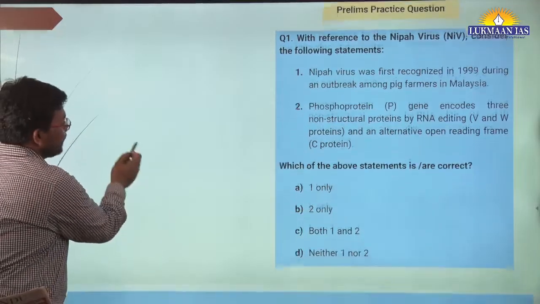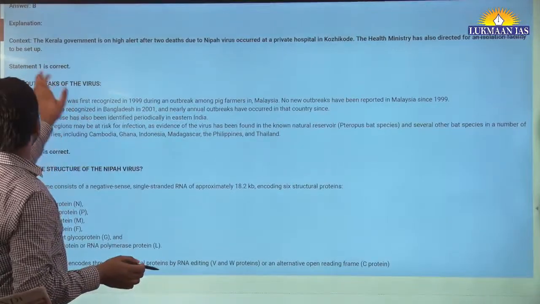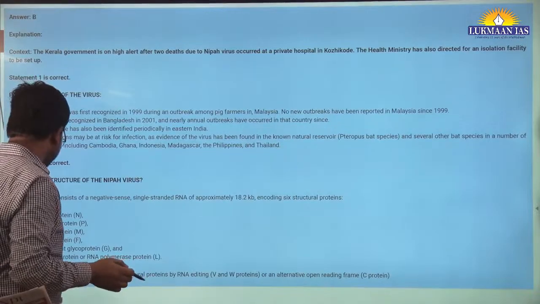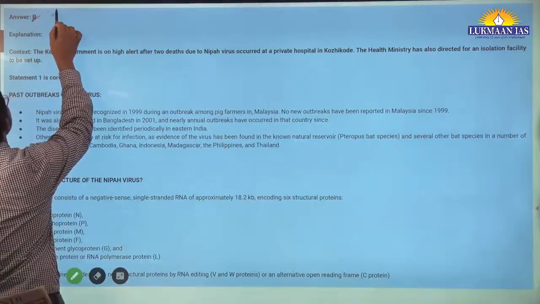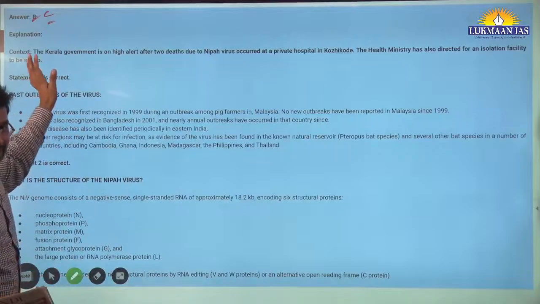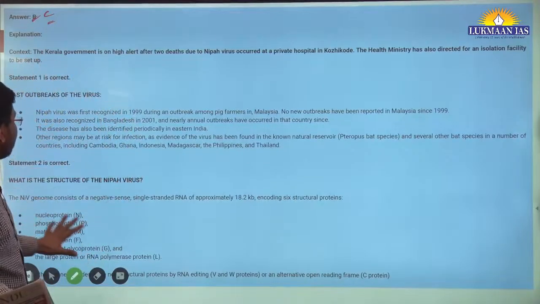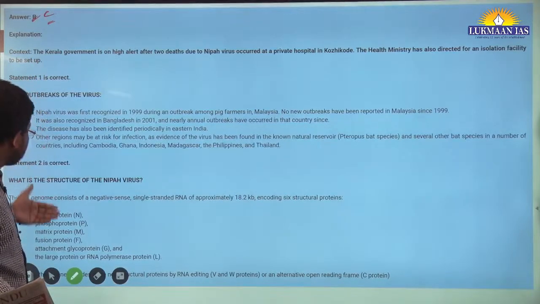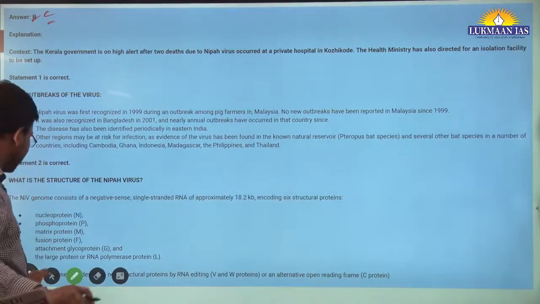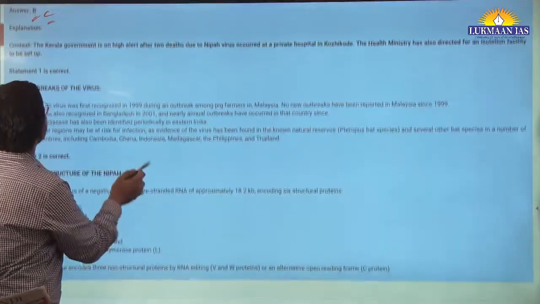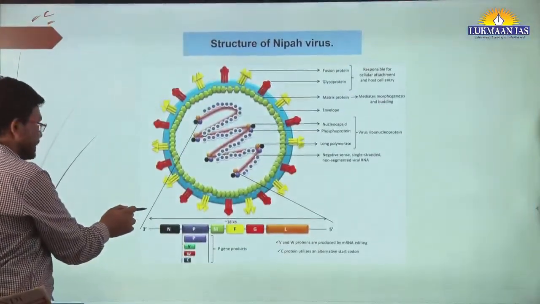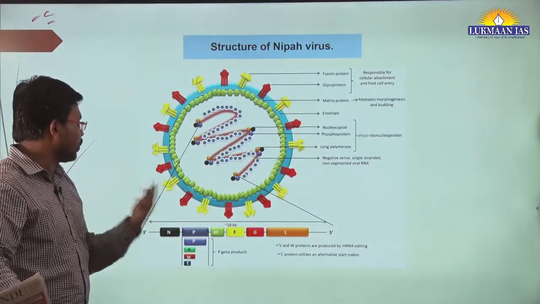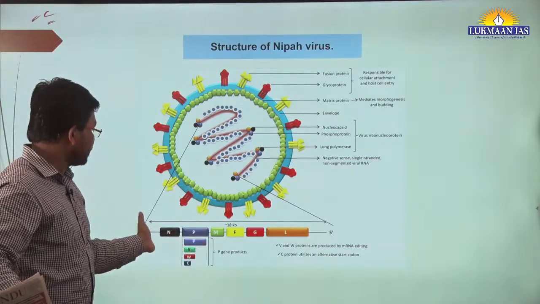You can go through the explanation here. I think both these statements are correct, but they have mentioned it as B. Every day it happens. So both these statements are correct. Mention of Nipah virus, the past outbreaks, everything is mentioned in the explanation. With this, we will move to another topic. This is a kind of structure of the Nipah virus, but we don't need to go into the detail of P gene products and all.